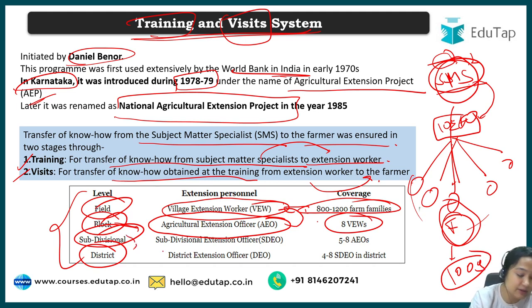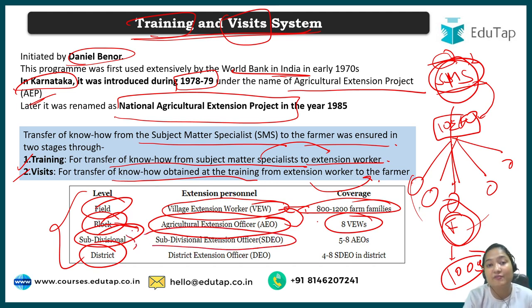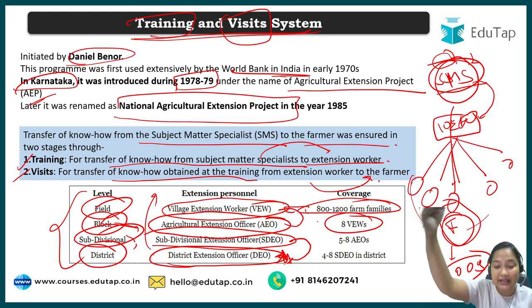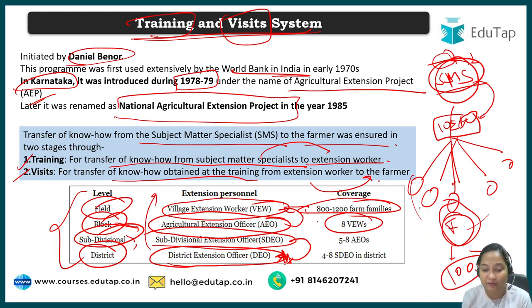Then at subdivisional level, there is a subdivisional extension officer. He will move to the agriculture extension officer. And at district level, there is a district extension officer, who is the most expert compared to all the other extension workers. He is responsible for teaching at least 4 to 8 subdivisional extension officers. So the technology is trickling down in this direction: from district to subdivisional, then agriculture extension officer, then village extension worker.